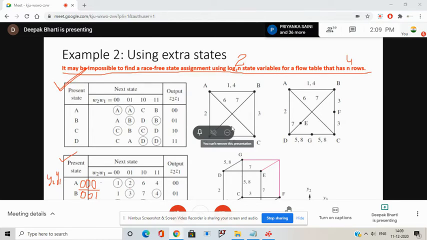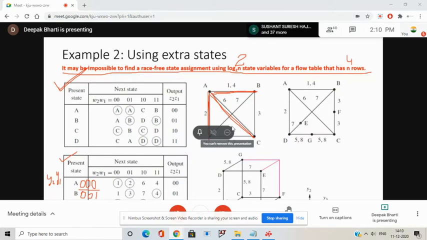So what are the paths which are race free? It is this path, and this path. They are my race free paths as per the assignment done. But if I want to make the rest race free, it is not possible. So what I can do is include some extra states on all the remaining paths.